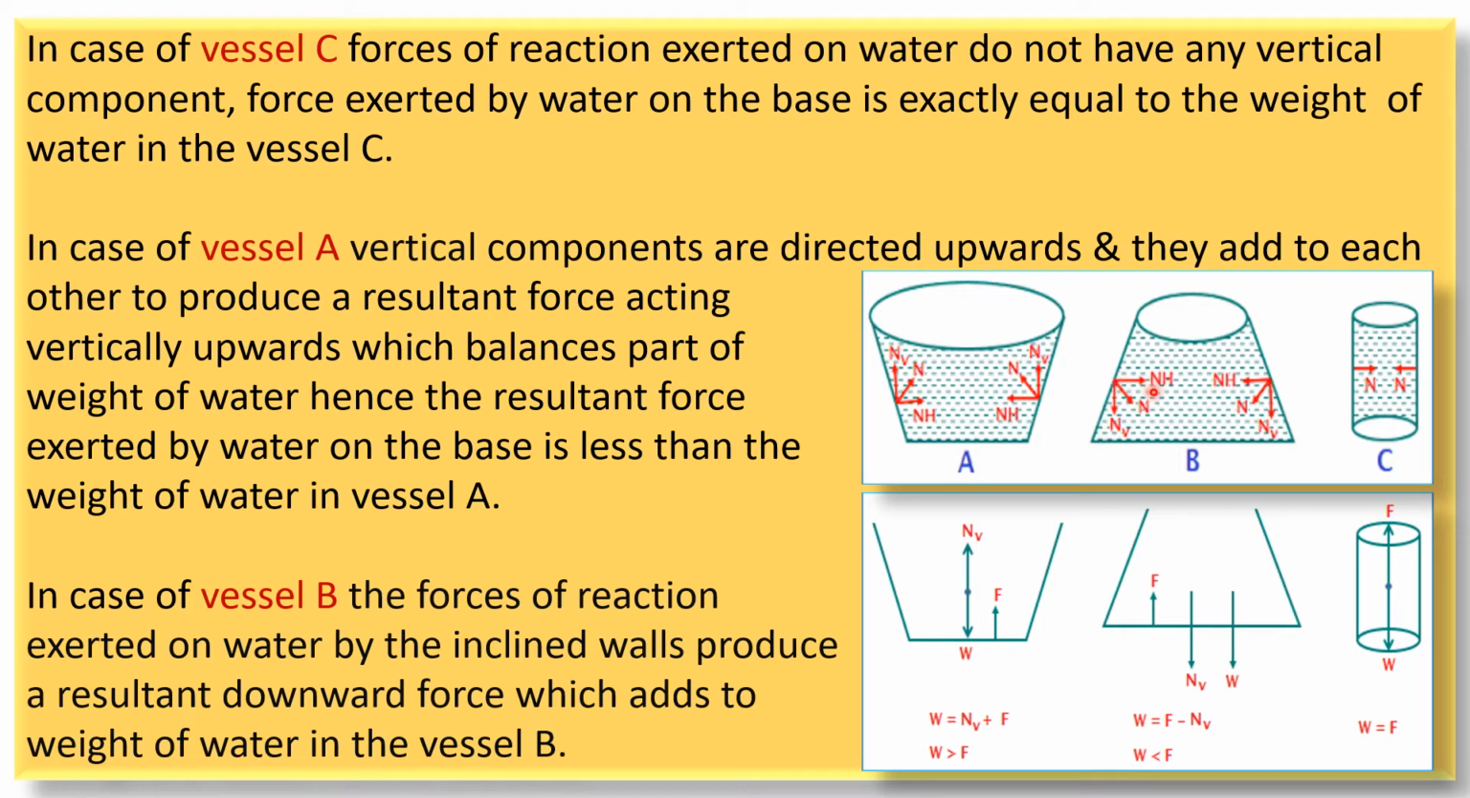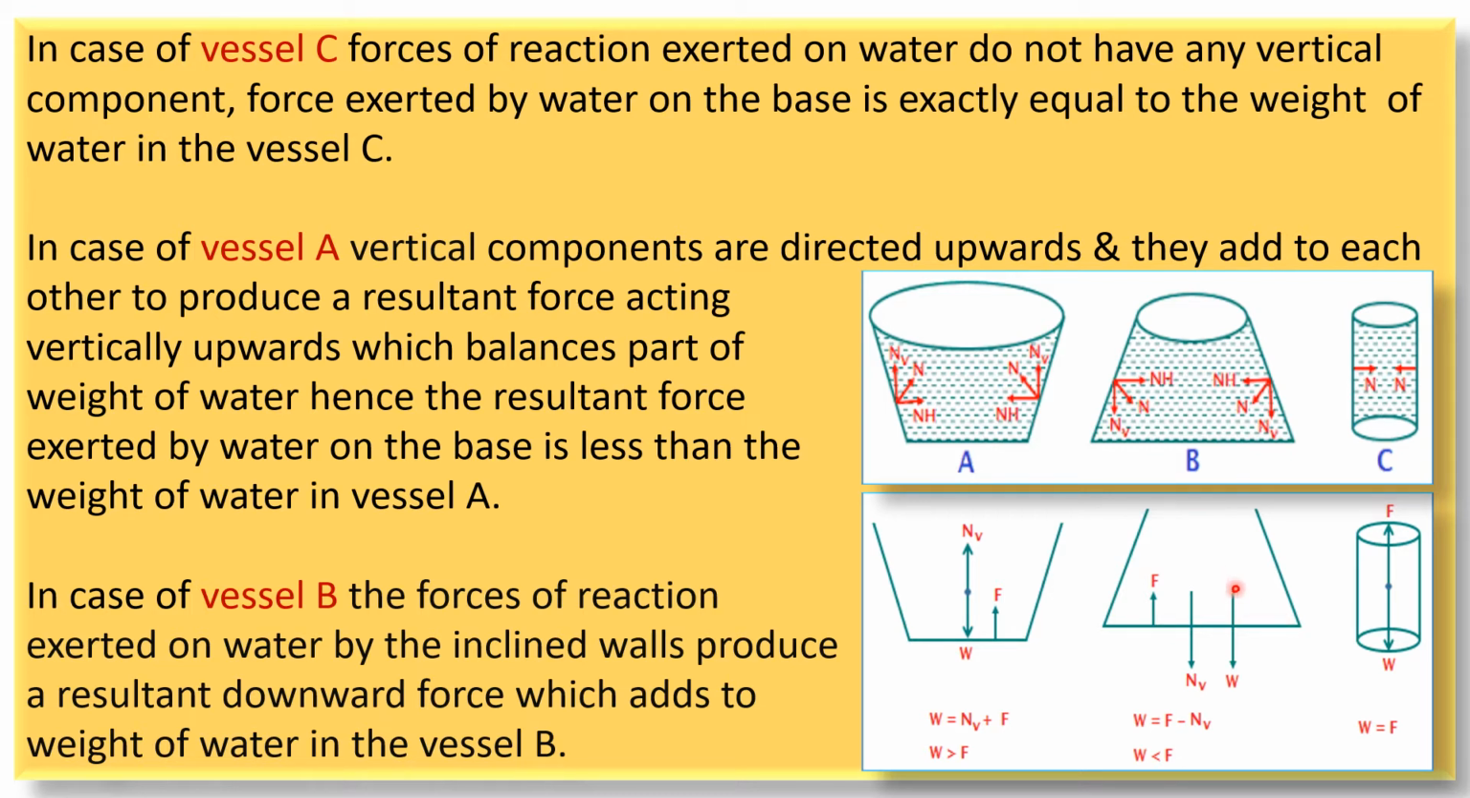Now the horizontal components get balanced with each other, or they cancel each other, and therefore the net force due to the normal reaction is acting in the downward direction. So they get added with each other and the resultant force is produced in the downward direction. So the weight, which is acting in the downward direction, which is the weight of the liquid, is less than the force exerted on the base.